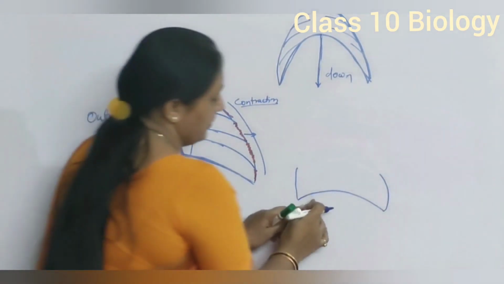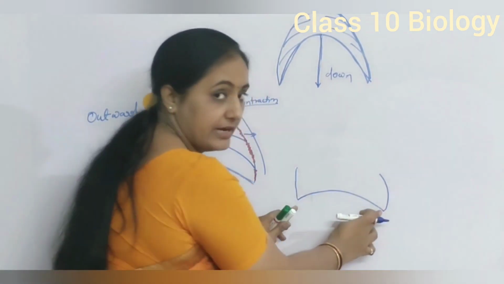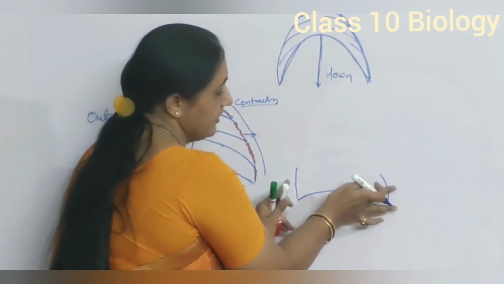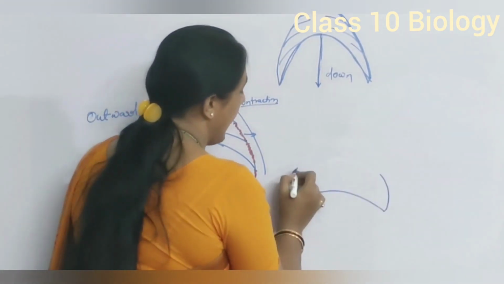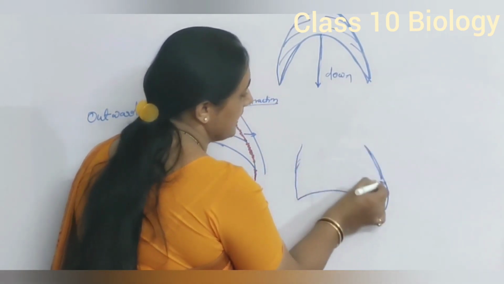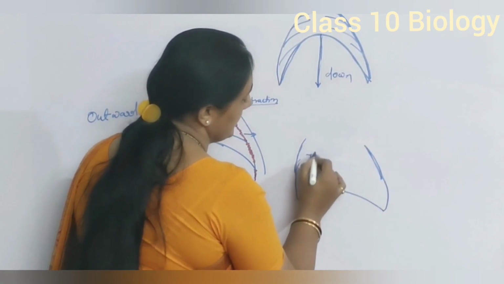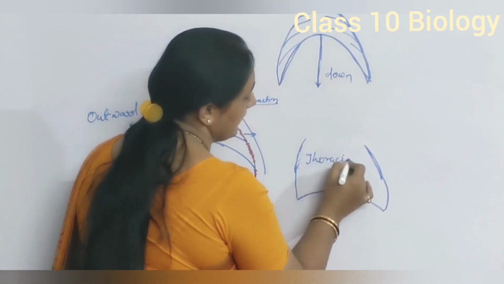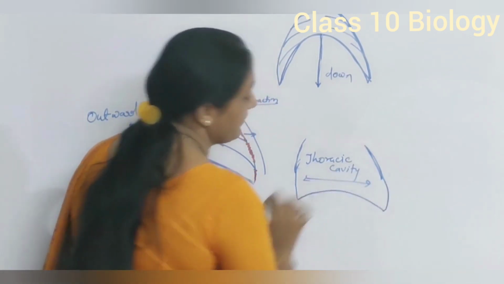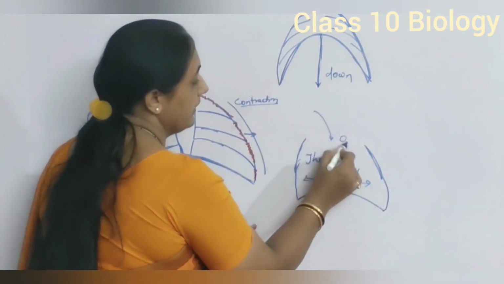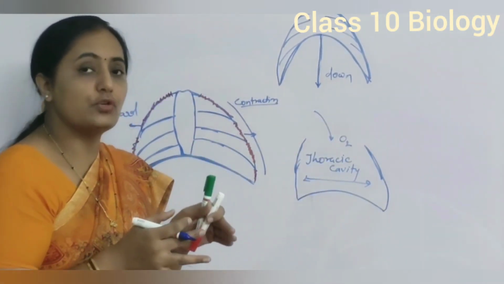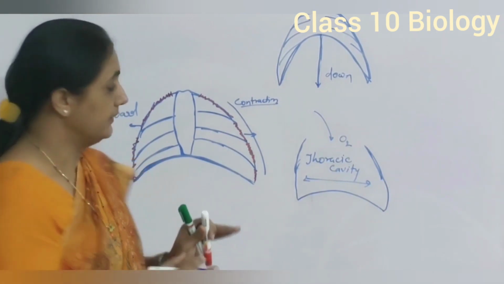Now, contraction and expansion of the diaphragm, with contraction of the muscles of the ribs, and these muscles move outward. As a result, it helps to increase the area of the thoracic region. This is the thoracic cavity. So it helps to increase the area of the thoracic cavity, and we are able to inhale O2. After accumulation of O2, O2 diffuses in the blood.